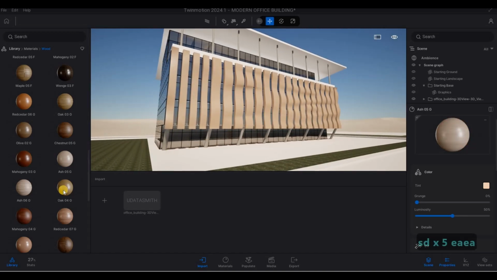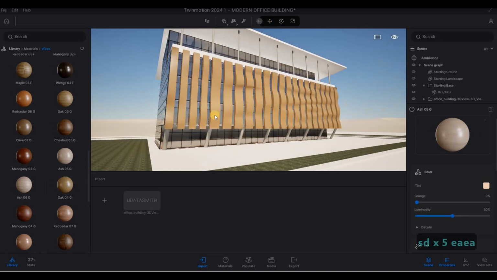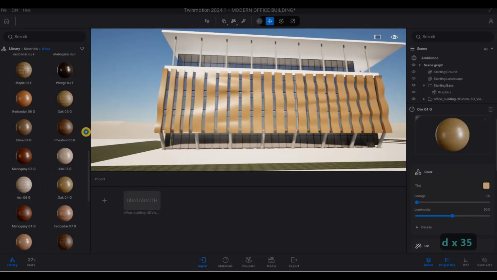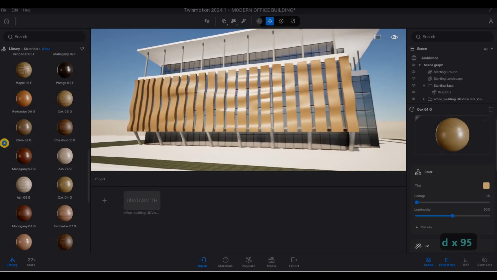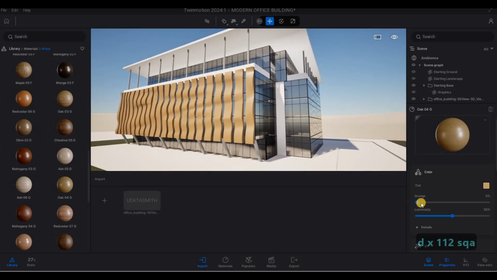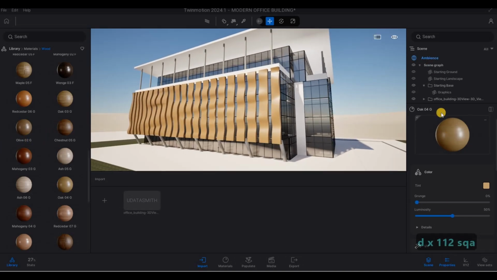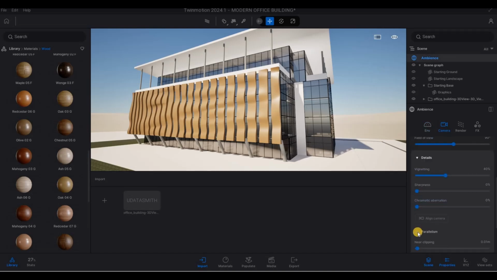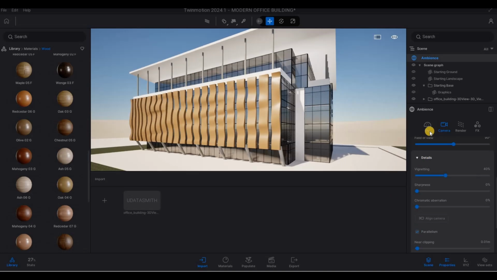Something like this one is good as well, or oak. Let's use oak instead, just with white and this one, that looks really good. And then let's not forget, go back to ambient camera. This is very important to check this parallelism.